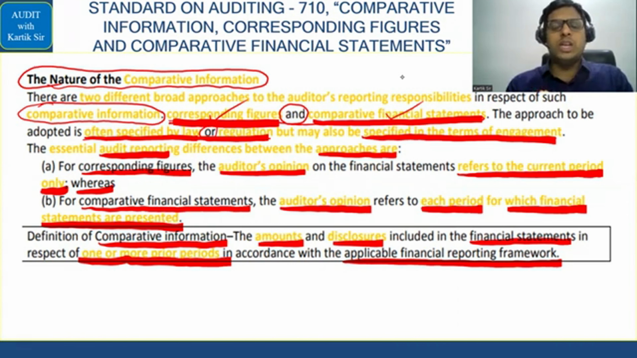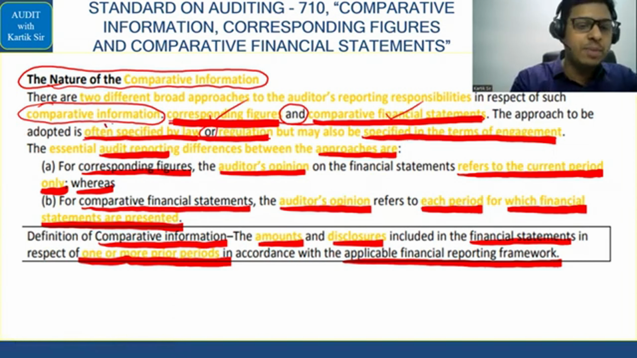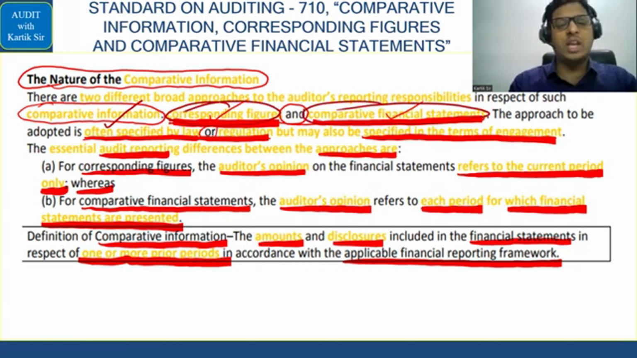Okay. Now let's start with SA 710 revision. 710 is a pretty important one. It is called Comparative Information, Corresponding Figures, and Comparative Financial Statements. So first, you have to understand that comparative information itself means corresponding figures and comparative financial statements. Together these two make up comparative information.